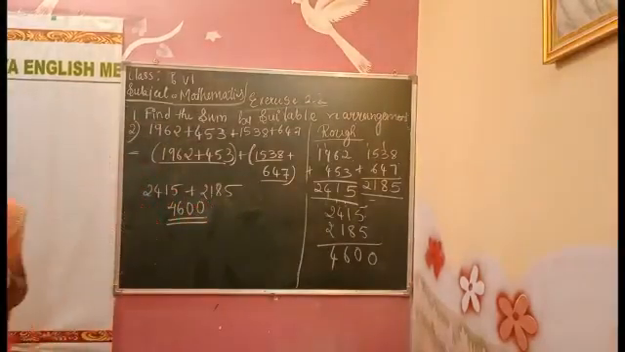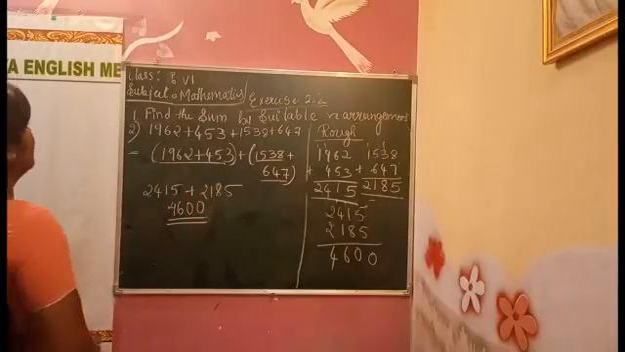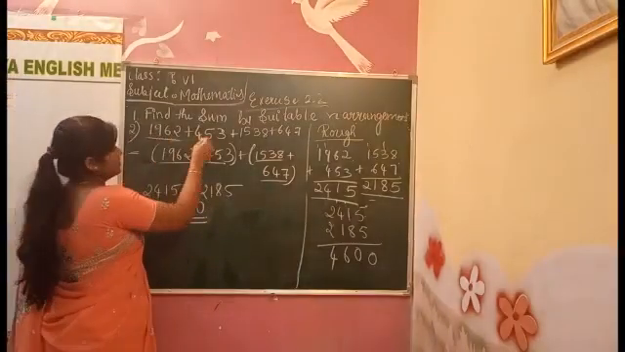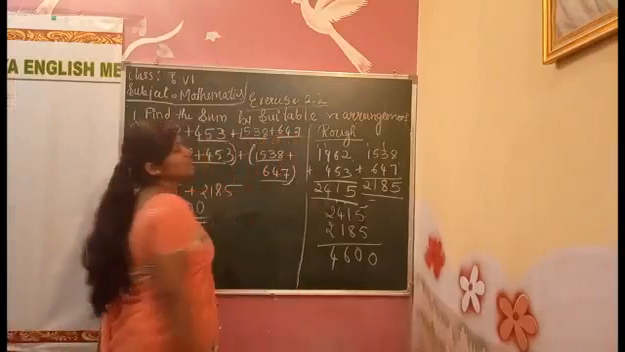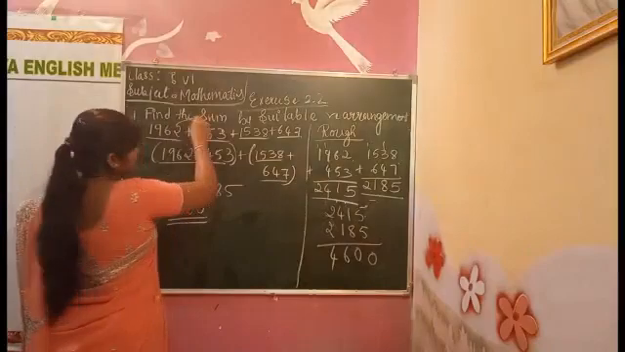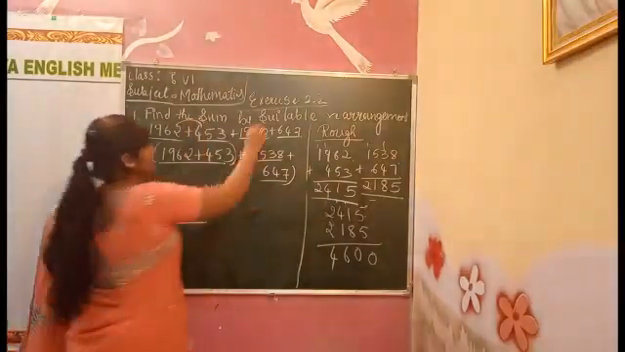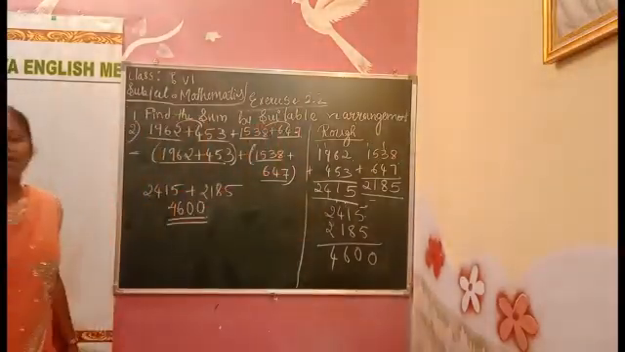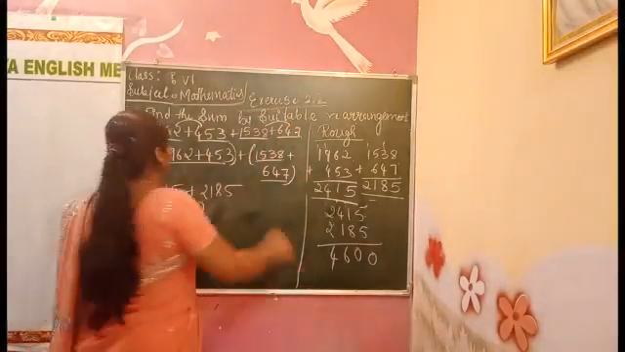How we did, children? Here we are doing, the 4 numbers are there. 1 number, 2 number, 3 number, 4 number. 4 numbers are there. We have to make a group here. I am making these 2 groups. 1 group and 2 group.